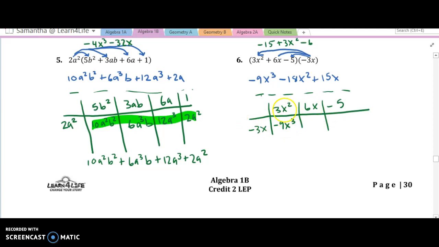And then here, negative 3 times 6, that's negative 18. The total number of x's multiplying is 2, so that's x squared. And then negative 3x times negative 5, that's going to be a positive 15x. And you don't have to write that positive, I just ended up writing it at that moment. And now all of the parts that I have in here are negative 9x to the third plus 18x squared plus 15x. Here we go, final answer.